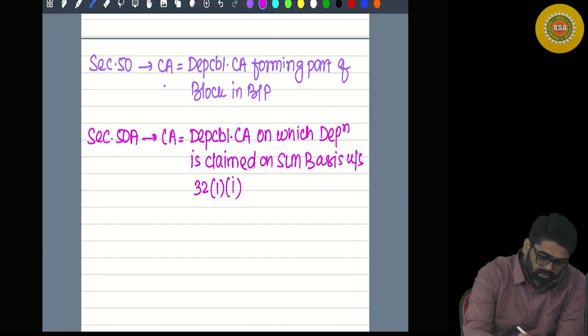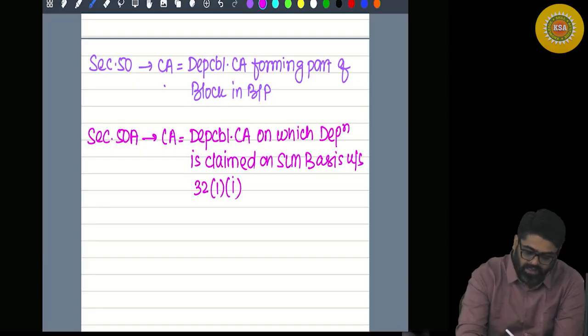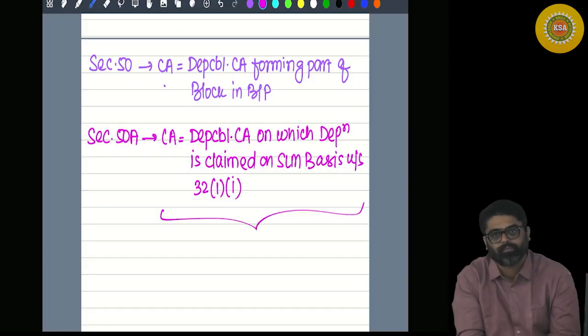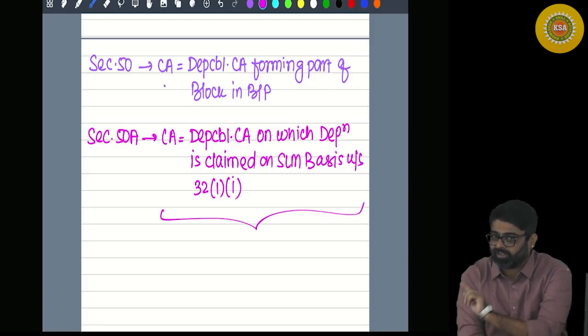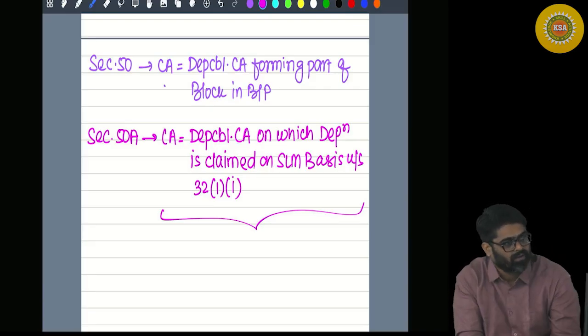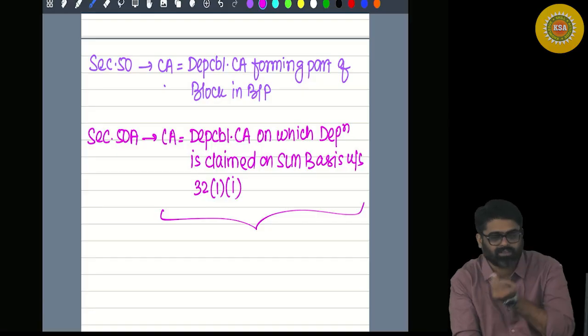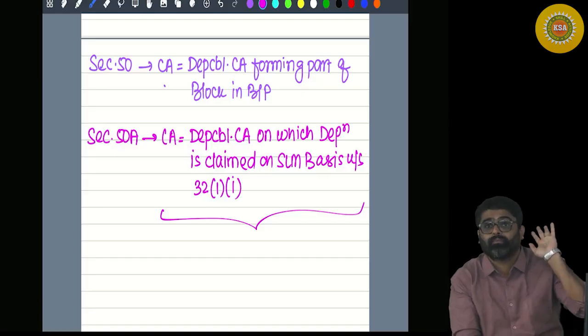Can you see? Again a specific type of asset they are talking about. In the case of this asset, how the capital gain will be calculated. This entire discussion I have done in PGBP.